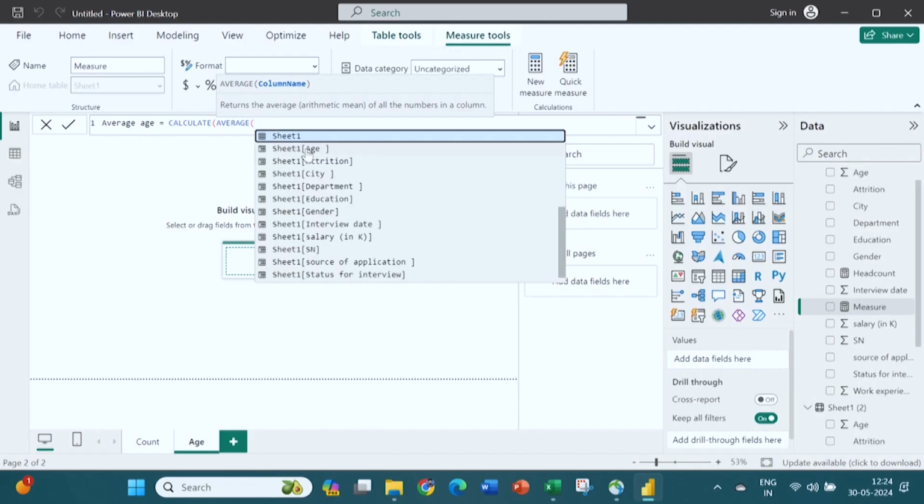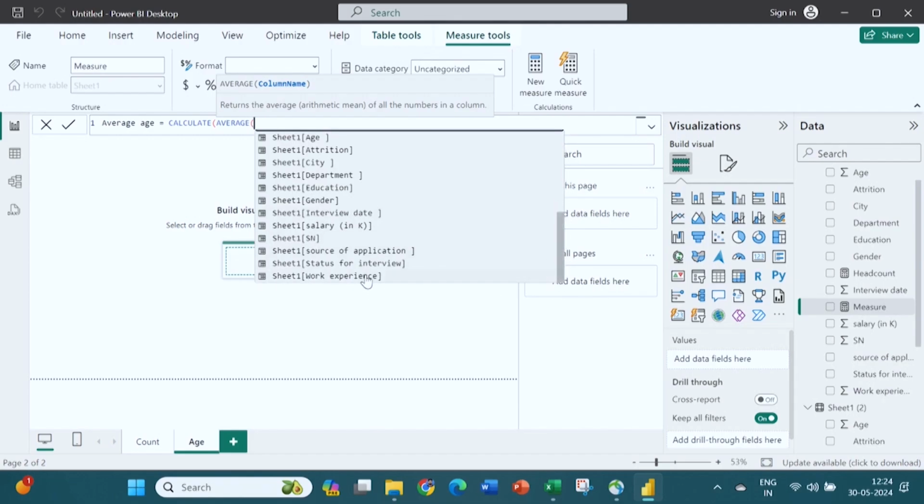If we want to do the analysis on age, the averages will come; if I want to do salary, then it will come on salary. The numeric variables you can see are salary, age and work experience. Work experience is the last one there, and you can click on it.